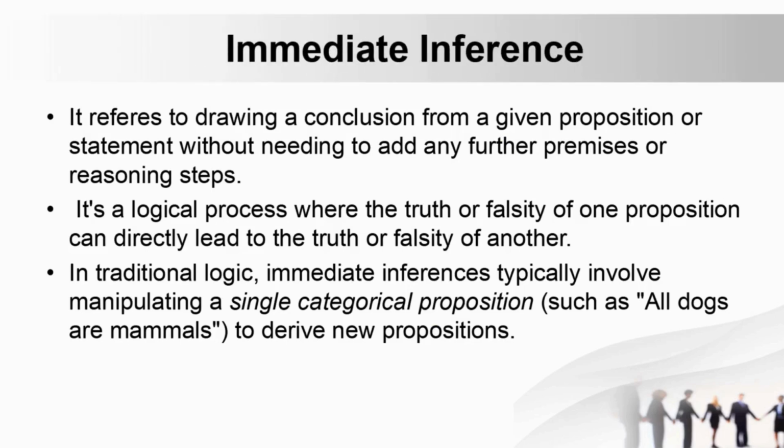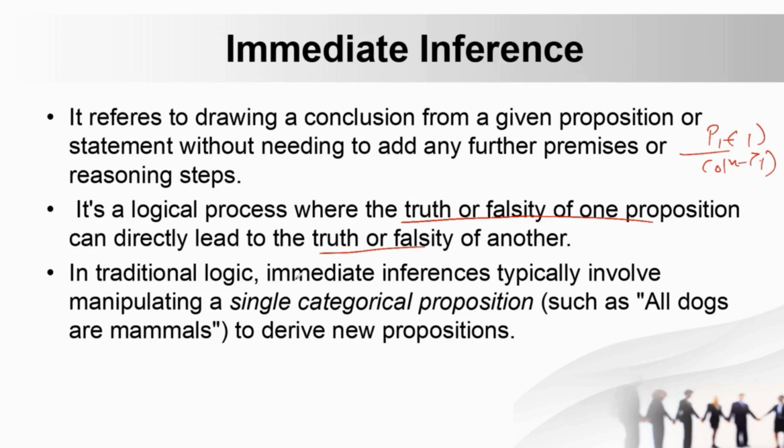To understand immediate inference, we have to see that it refers to drawing a conclusion from a given proposition statement without needing any further premise or reasoning step, meaning that we can find the conclusion by using just one premise. So if we have premise 1, we can directly draw the conclusion from that. It's a logical process where the truth or falsity of one proposition can directly lead to the truth or falsity of another proposition, meaning that if we know the premise is true, we can find the truth value of the conclusion as well.